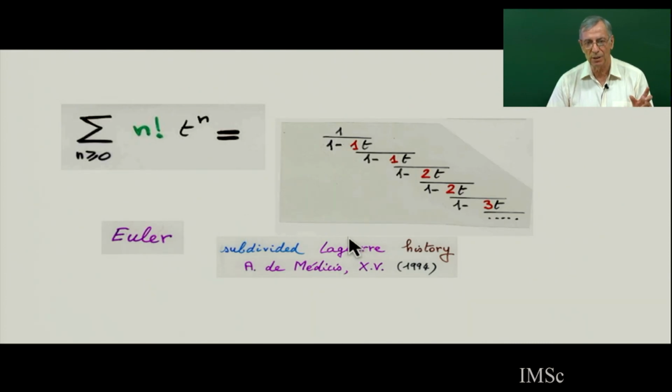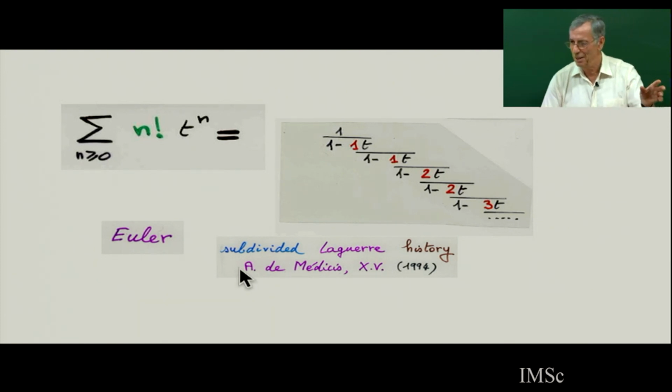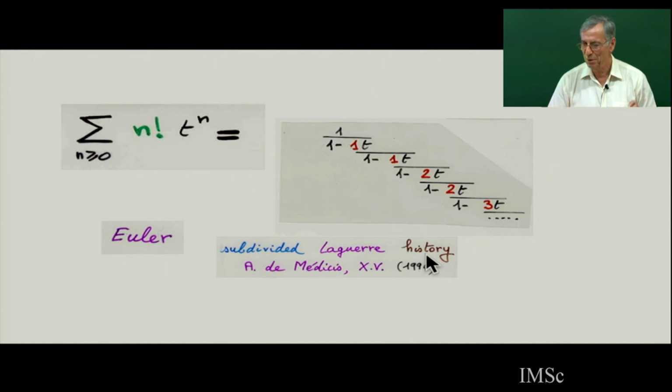And then there is contraction, and there is a bijection for this. I will give you this in the class also. It's a modification. It's not the Laguerre history. It's a subdivided Laguerre history that we will need for the q-analog. We will need this second bijection, which is really important.